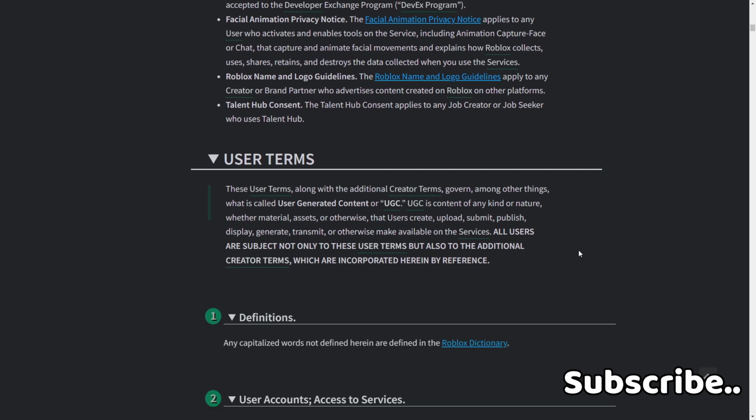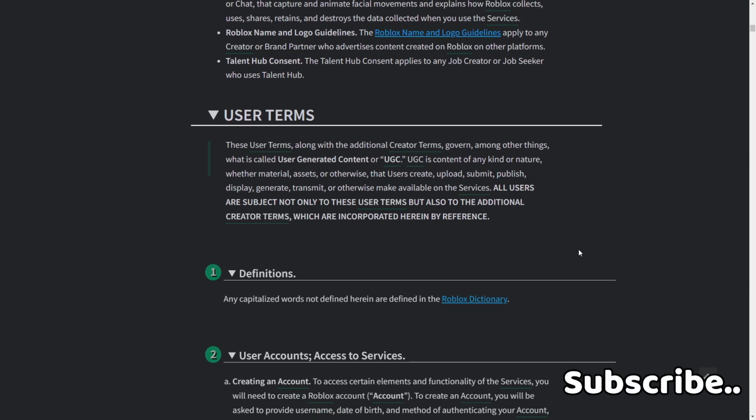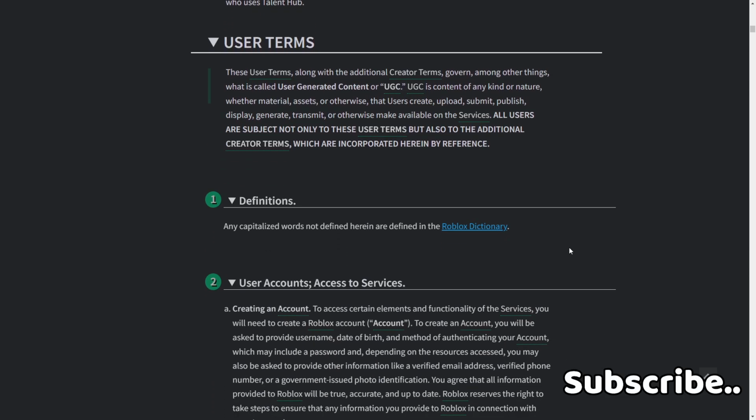User terms. These user terms, along with the additional creator terms, govern, among other things, what is called user-generated content, or UGC. UGC is content of any kind or nature, whether material assets or otherwise, that users create, upload, submit, publish, display, generate, transmit, or otherwise make available on the services. All users are subject not only to these user terms, but also to the additional creator terms, which are incorporated herein by reference. Definitions. Any capitalized words not defined herein are defined in the Roblox dictionary.